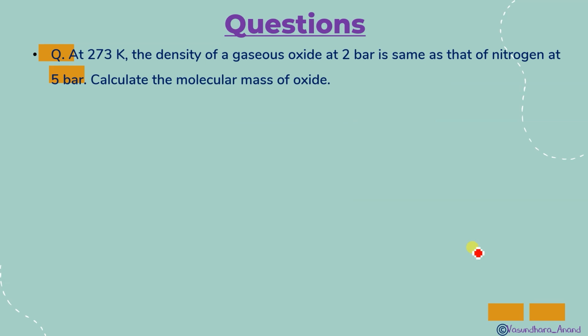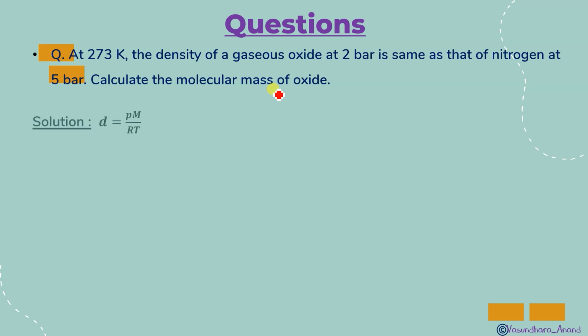Okay, here's the next question. At 273 Kelvin, the density of a gaseous oxide at 2 bar is the same as that of nitrogen at 5 bar. Calculate the molecular mass of this oxide. So that means the density of the gaseous oxide at 2 bar is the same as that of nitrogen, so d1 and d2 are the same, but P1 and P2 are different. You have to find the molecular mass of the oxide, the oxide of nitrogen or whatever the other substance is.